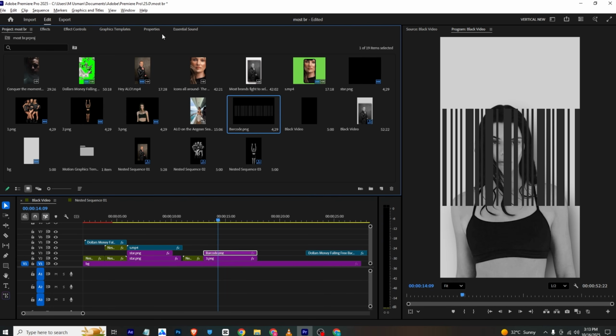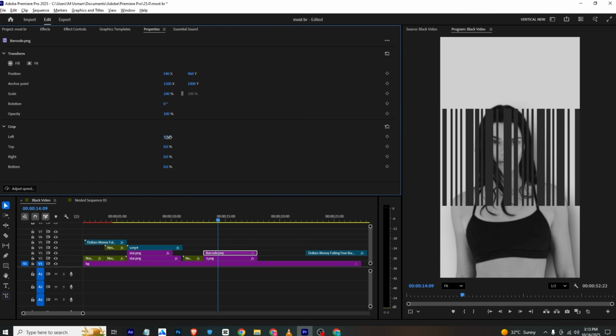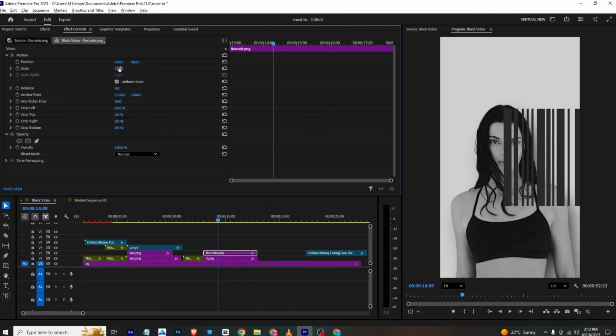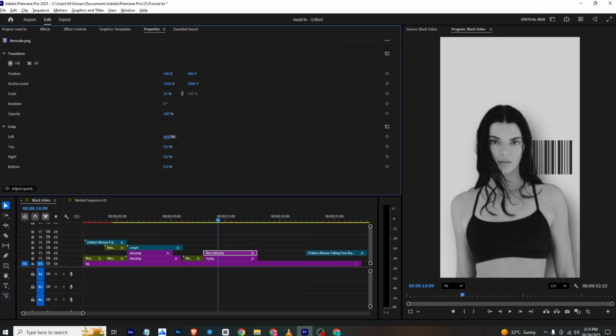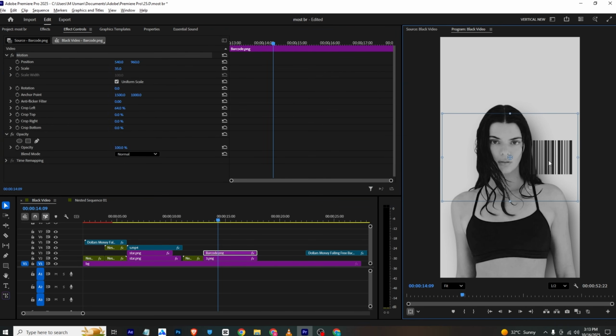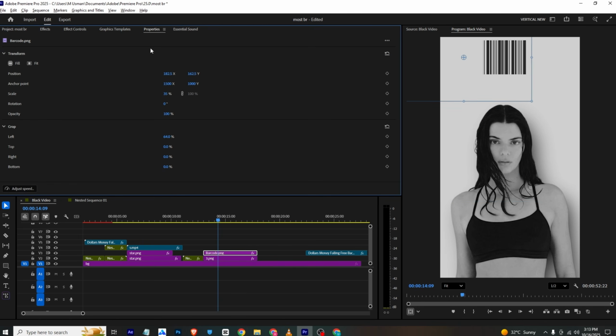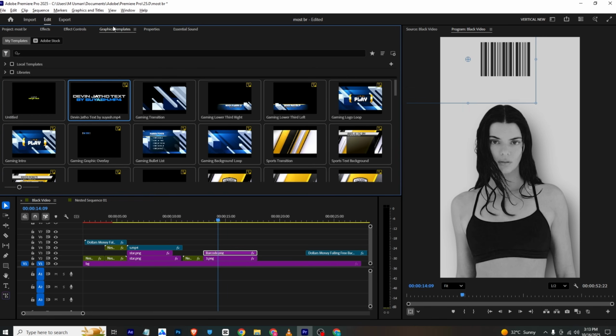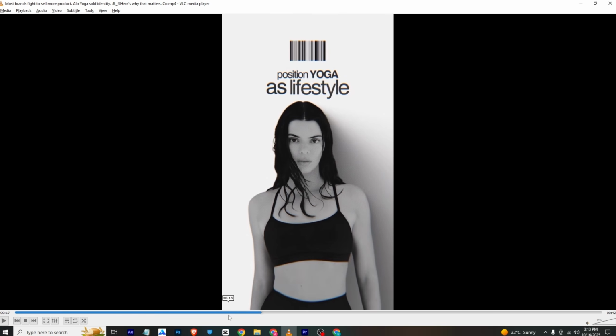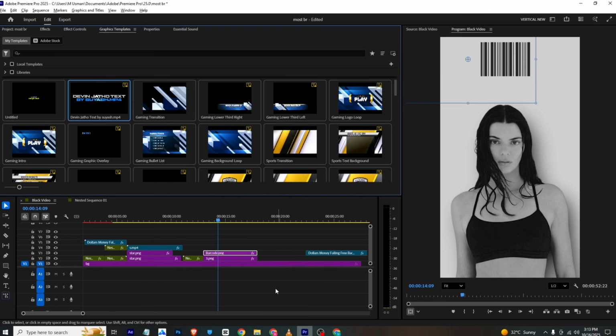I will bring up their properties, and in this section I will cut it like this. Now I will go back to effects control, and in this section I will bring it here, and now I will select it and place it something like this. You can go back to properties and, if you want, increase this and place it something like this. And for this one too, I will be using the text animation I showed you.